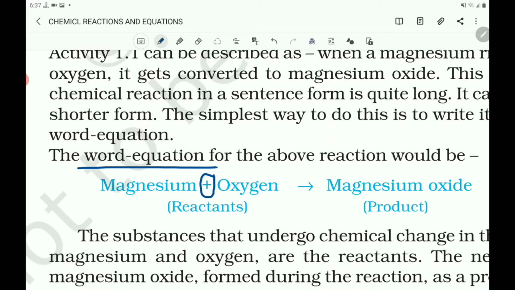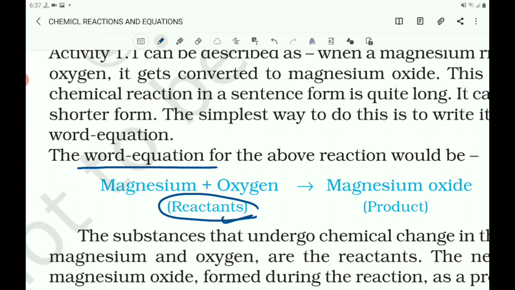Plus represents the chemical reaction between magnesium and oxygen. So magnesium and oxygen are the reactants, the substances that undergo chemical change in this reaction. The substance which takes part in the chemical reaction and undergoes changes is called a reactant.